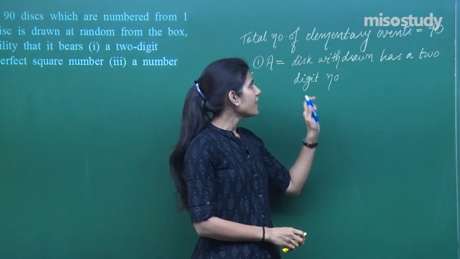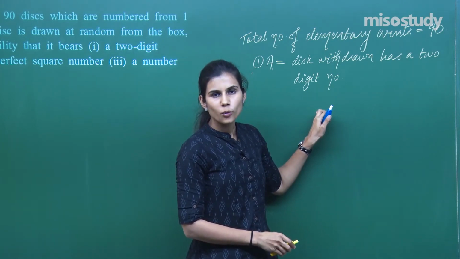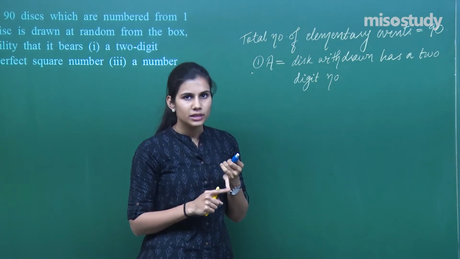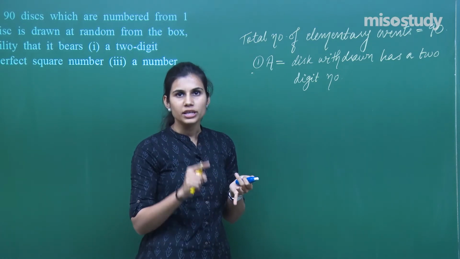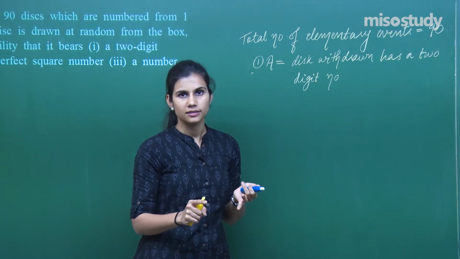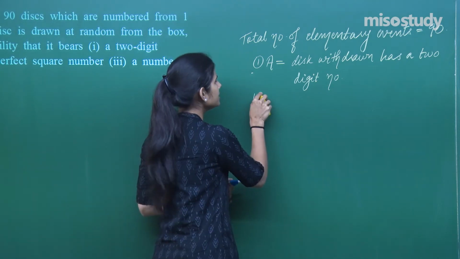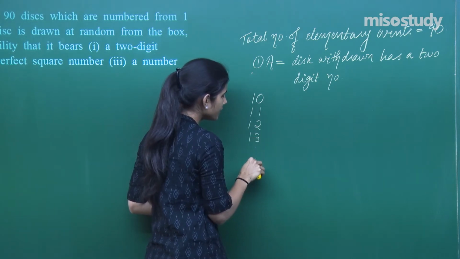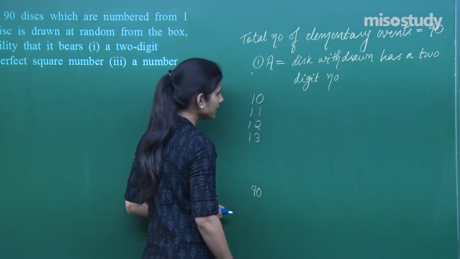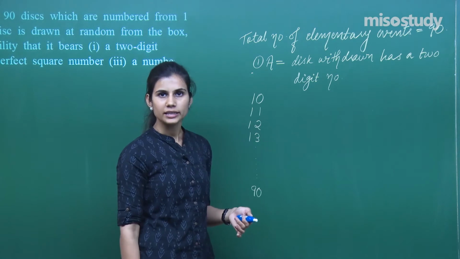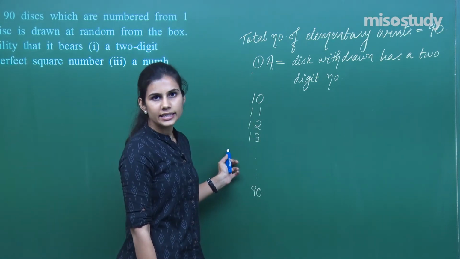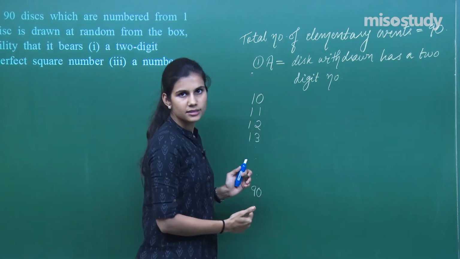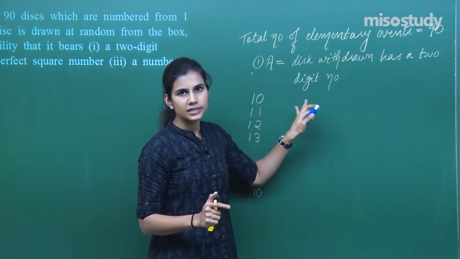If I want to withdraw a disc which should be numbered as a 2-digit number, then it should not be a disc with number 1, 2, 3, 4, 5, 6, 7, 8, 9. It can be a disc numbered as 10, 11, 12, 13, 14, 15, 16 and so on till 90, but it should not be from 1 to 9. So out of all these 90 discs, the first 9 discs are not in favor of this event.